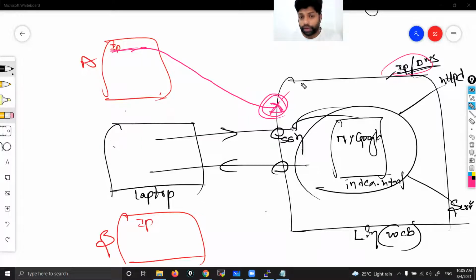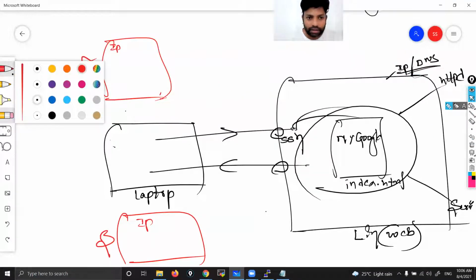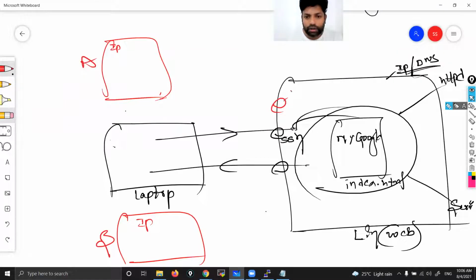The browser request will come through some other port, that is HTTP. So we have to open one port called HTTP, both incoming as well as outgoing. The browser request will come through the HTTP port. We did not open the port, that's why your request is blocked at my server. That's why you are unable to see my website.